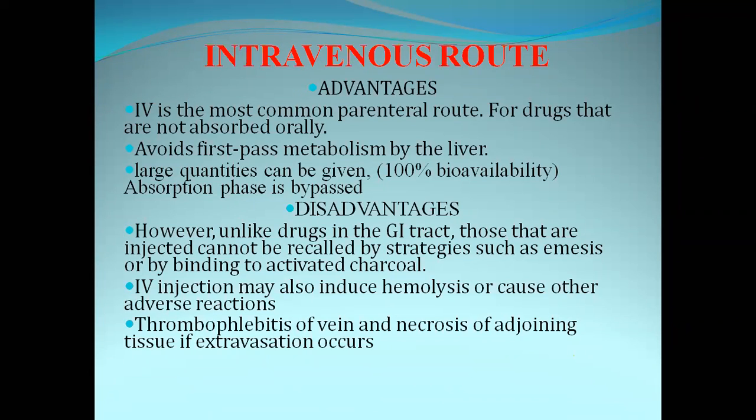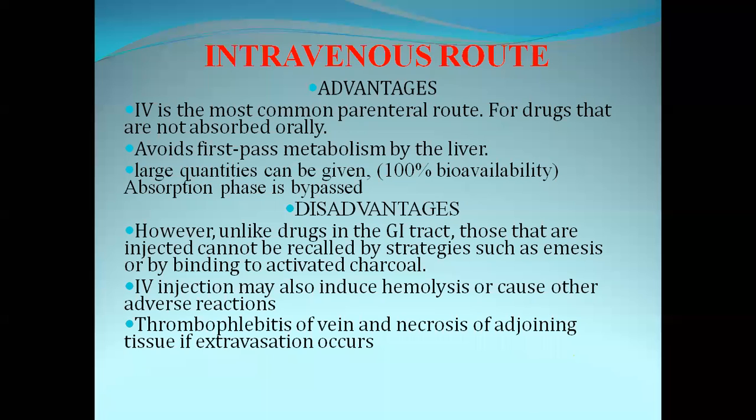What will it have? It will have distribution, metabolism, and excretion. Whereas for the oral route of drug administration, the pharmacokinetics will have absorption, distribution, metabolism, and excretion. The disadvantage is that, unlike drugs in the GIT, those that are injected cannot be recalled.